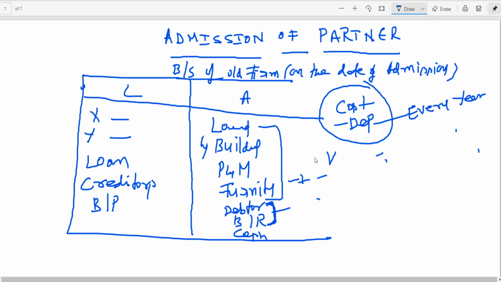Sir, you are only talking about revaluation of assets. Yes, I am only talking about revaluation of assets for the time being.